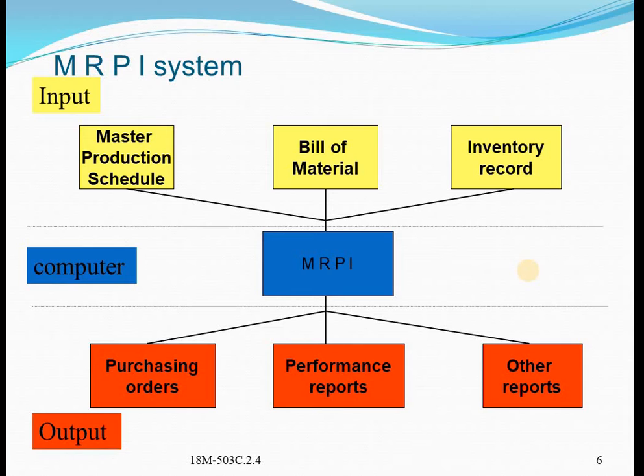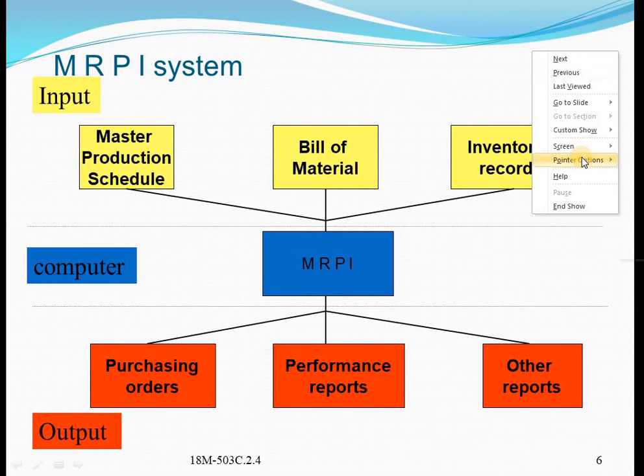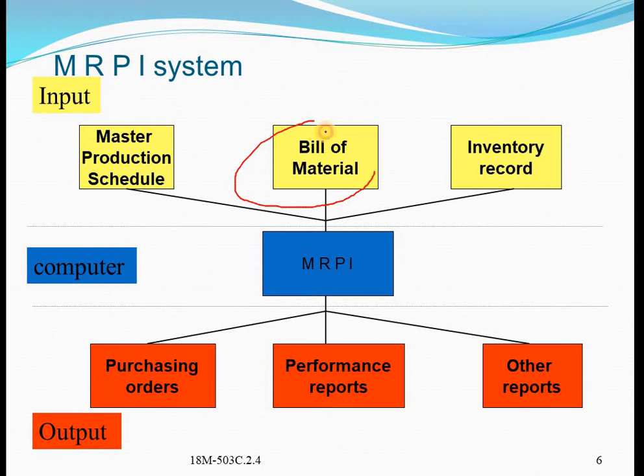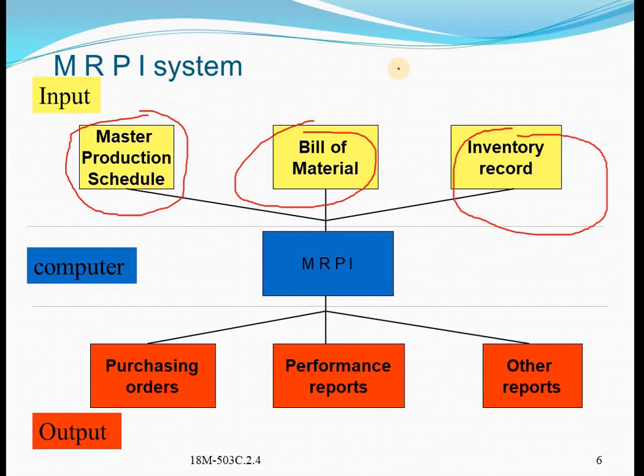So how does MRP work? MRP uses the information from the bill of material, inventory record, and master production schedule to calculate the required material and when they will be needed during the manufacturing process. So these are the inputs for the MRP system. What are they? Master production schedule, bill of material, inventory record.